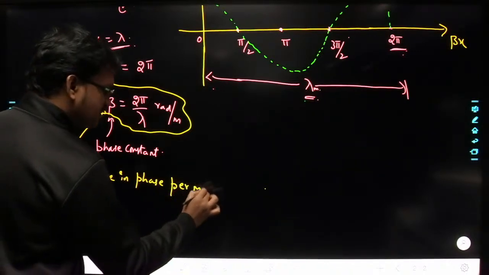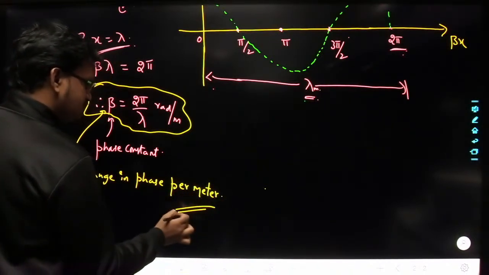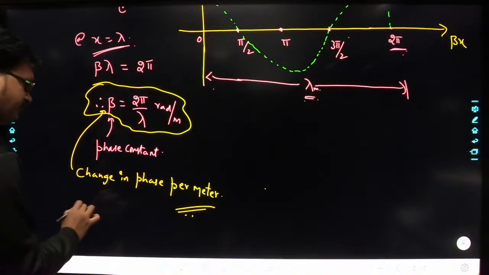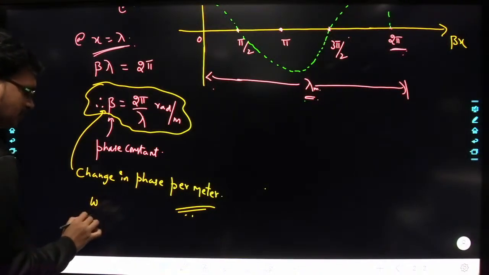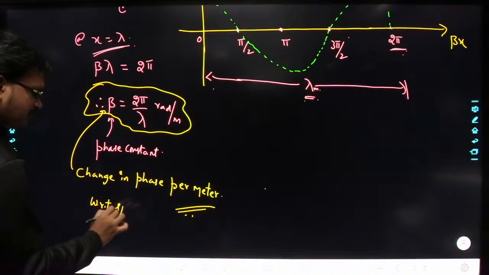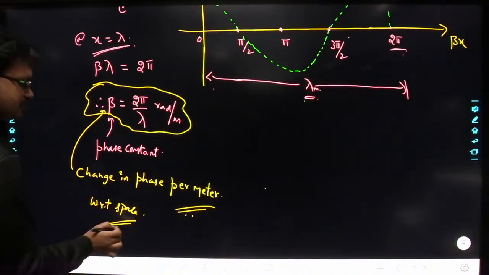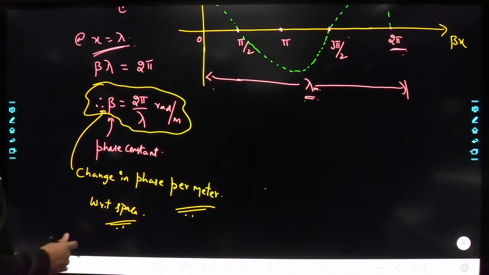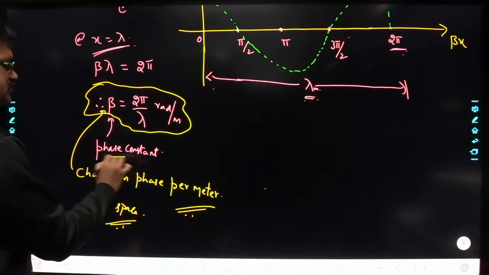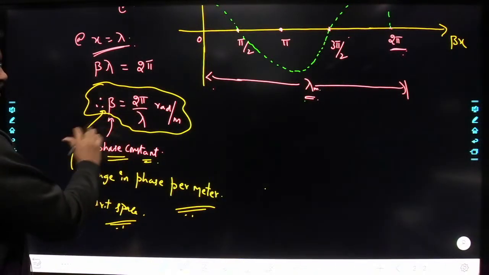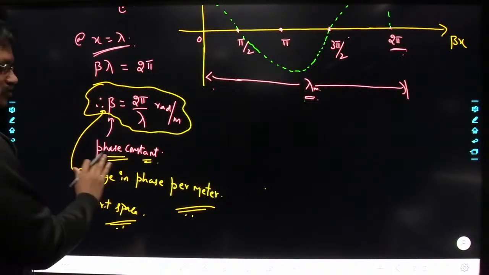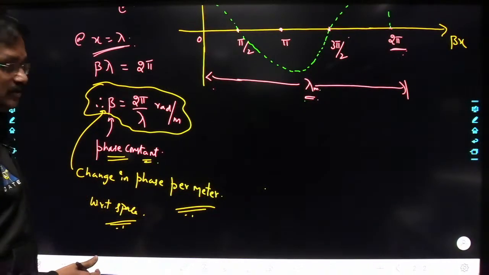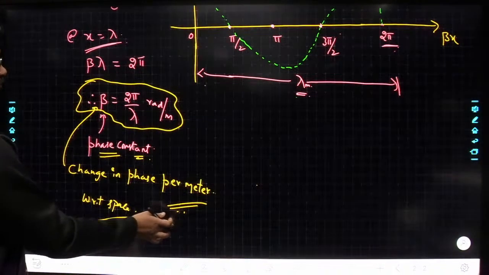It represents the change in phase per meter with respect to space. So beta we call the phase constant, and it is going to tell you the change in phase per meter.